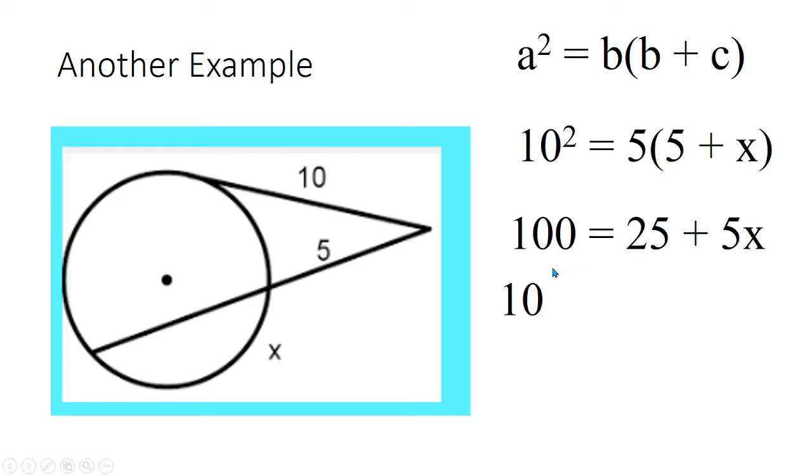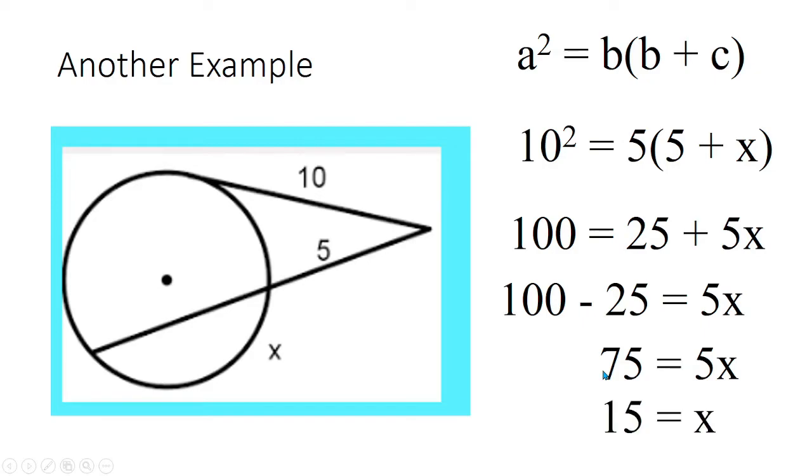Transposing 25, we have 100 minus 25 equals 5x, and 100 minus 25 is 75. To get x, divide 75 by 5. x equal to 15. Okay? So, remember? Okay, so it's correct again.